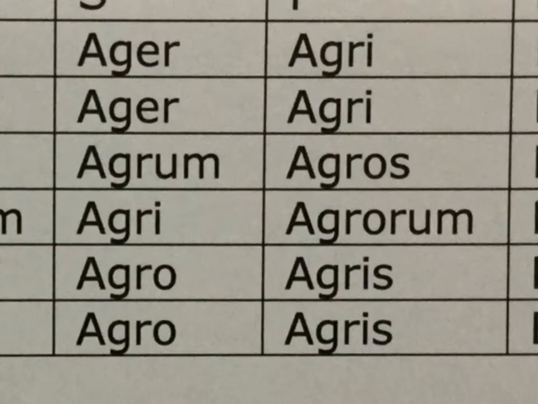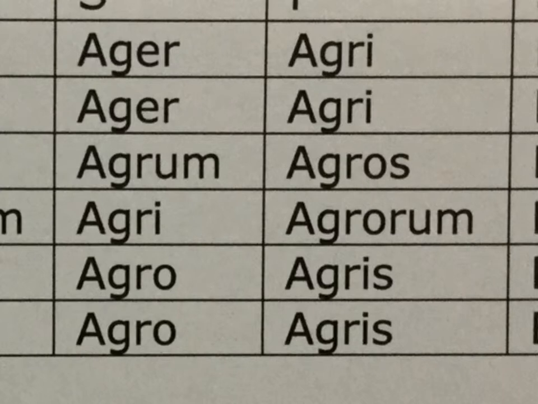Some of these nouns that end in er, like ager and magister, the word for teacher, drop an e in all cases apart from the nominative and the vocative. So instead of agerum, it's agrum. Instead of ageri, it's agri. So it drops the e everywhere except the nominative and the vocative. So very simple. Again, the endings are the same: um, i, o, o, i, os, orum, is.